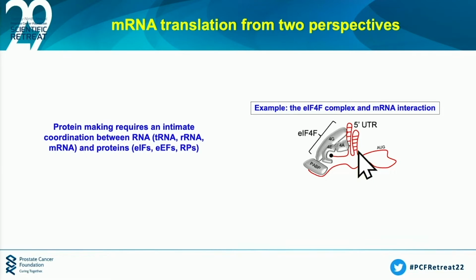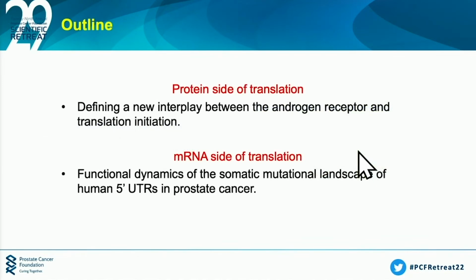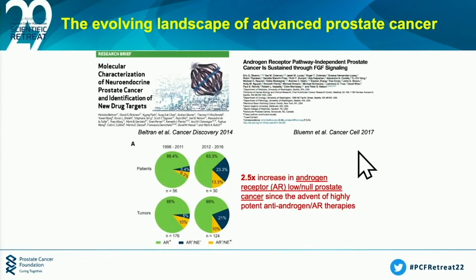So with this in mind, today's talk is going to focus on the two aspects of translation, the protein side of translation as well as the mRNA side. And this is really all girded with a current understanding of the evolving landscape of advanced prostate cancer, which over the past decade and a half, we now know with ARSIs that there's an increased incidence of AR low or deficient prostate cancer. It's a scourge to mankind.